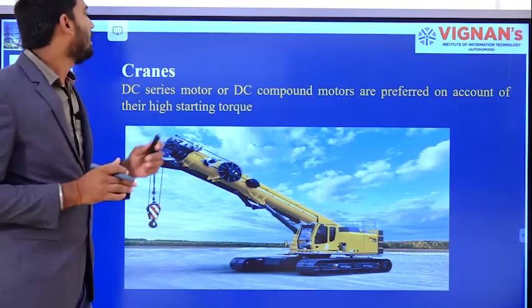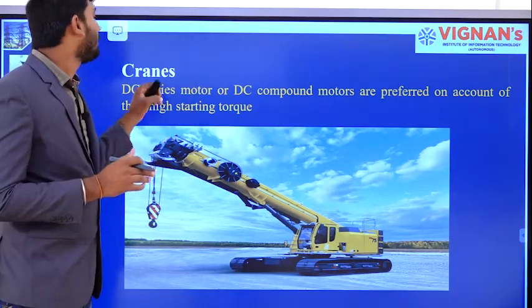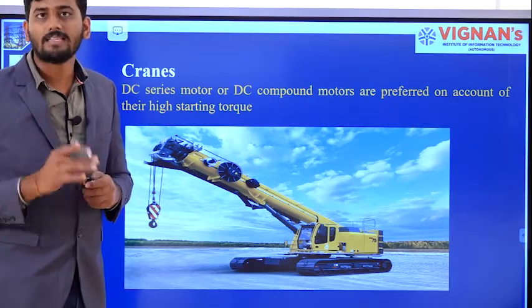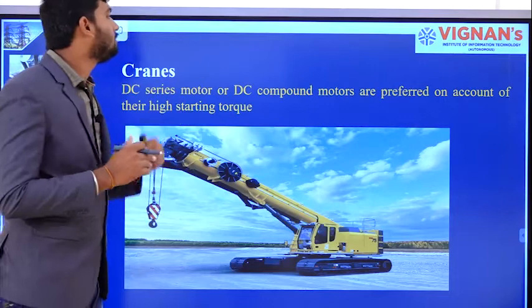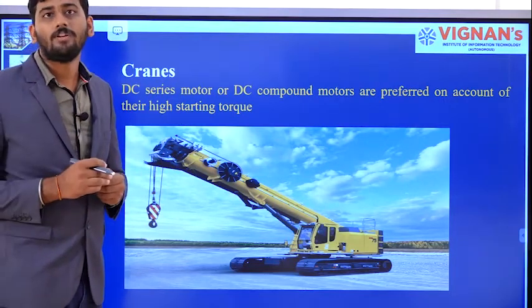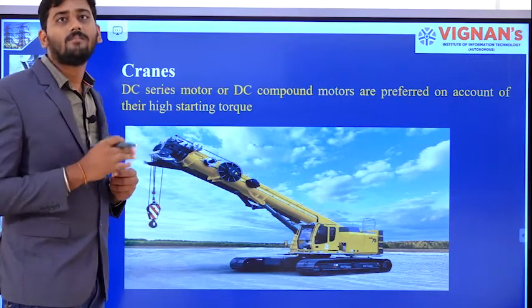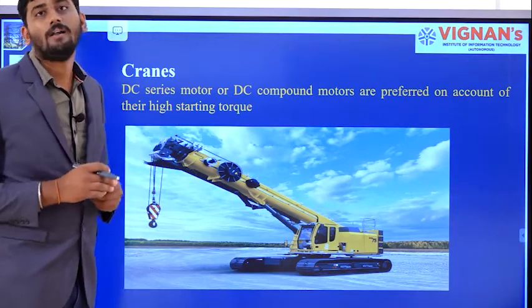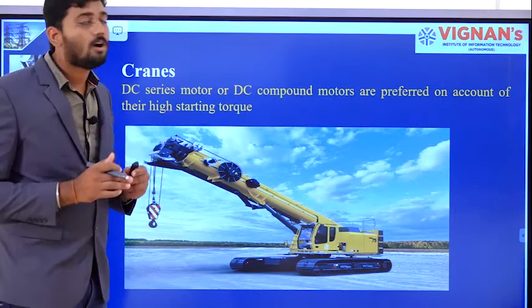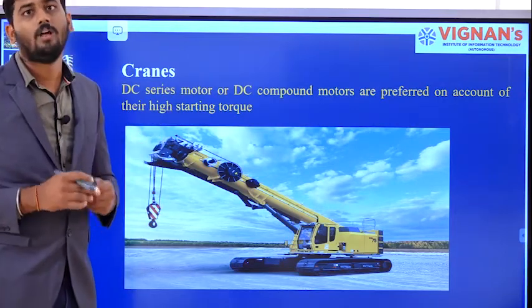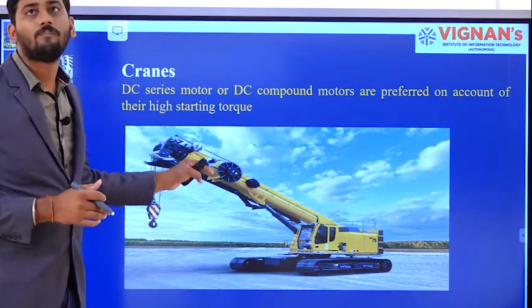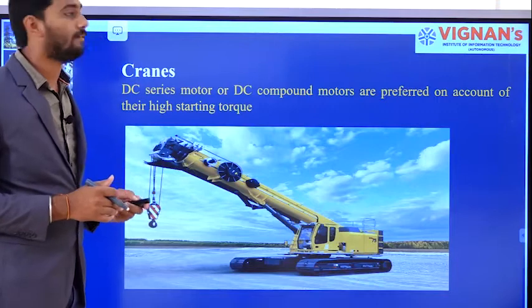You might be getting a question: Sir, previously you said that the DC series motor has high starting torque, then why are you using the DC compound motor? We can get a similar kind of operation to what we get in the case of the DC series motor by using the DC compound motor also. In some cranes, DC compound motors will also be preferred. This is the picture of the crane.